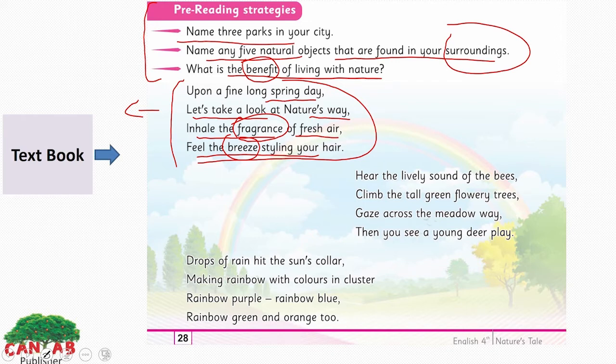Look at the nature, the beauties of nature on a spring day. Because in spring we have lots of beautiful flowers, a variety of flowers, and their smell and the cool breeze of the morning style your hair.